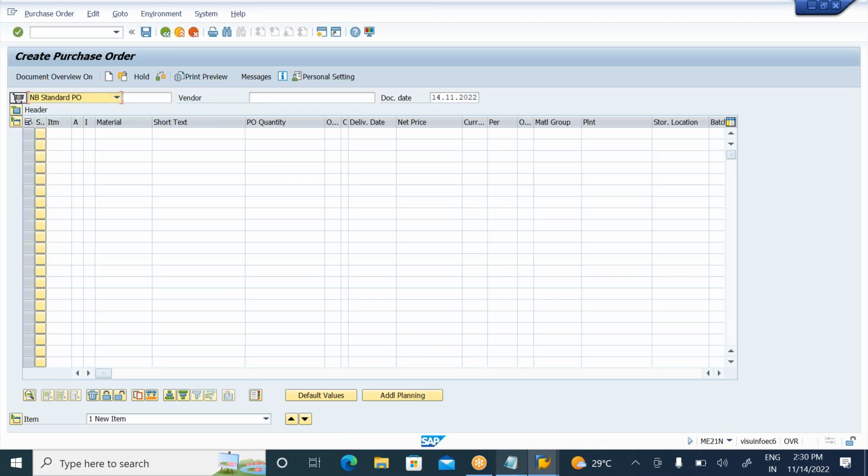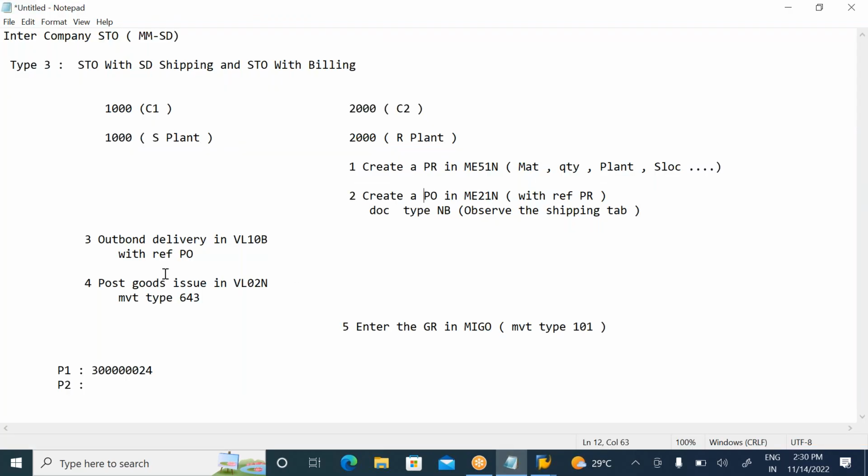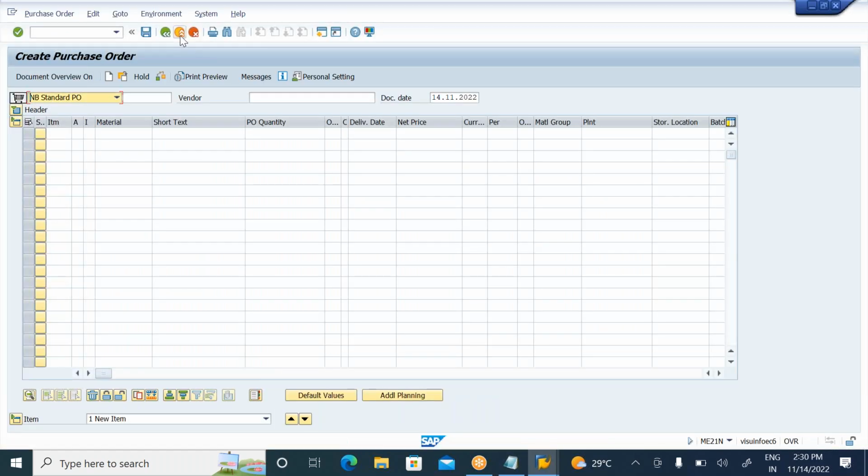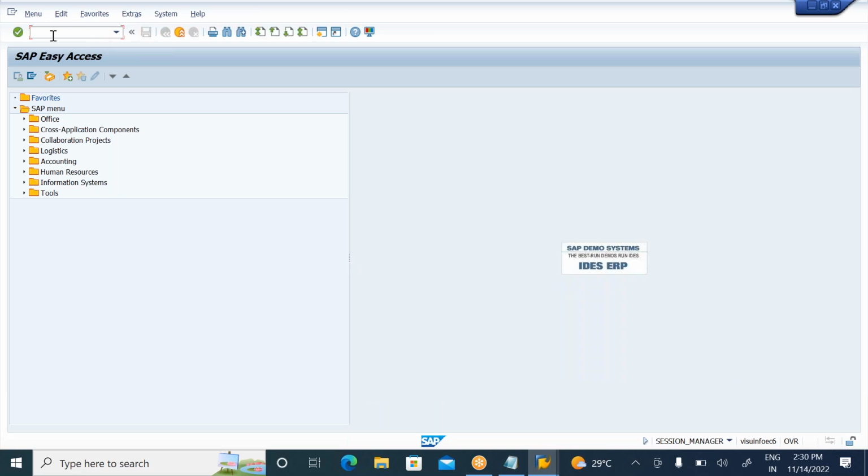So what will the supplying plant people do? This PO will come to the supplying plant. The supplying plant people will create OBD. OBD means outbound delivery. In the VL10B transaction code, they will prepare the outbound delivery. Now come to here. These people will create the outbound delivery. This activity is going to be done by the supplying plant.